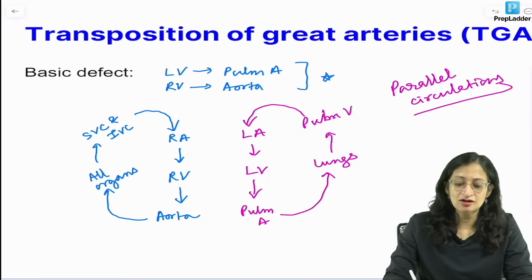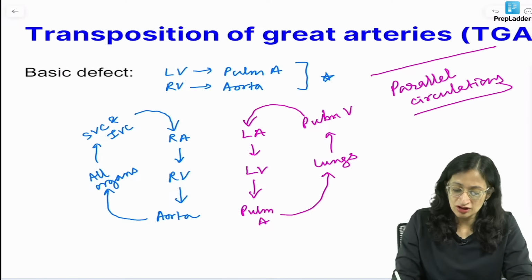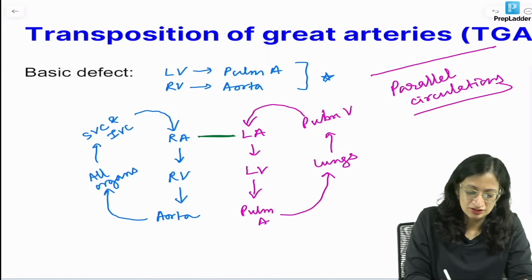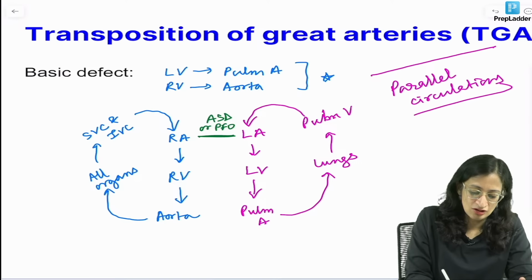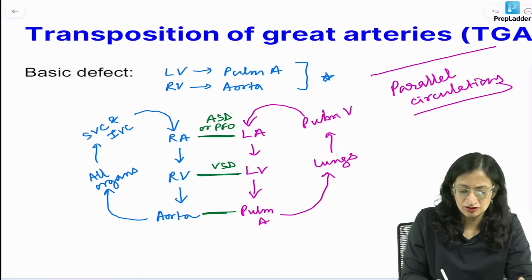It becomes incompatible with life unless there is communication at any level. The communication can be in the form of an atrial septal defect or a patent foramen ovale, or it can be in the form of a VSD, or it can be in the form of a PDA, right?